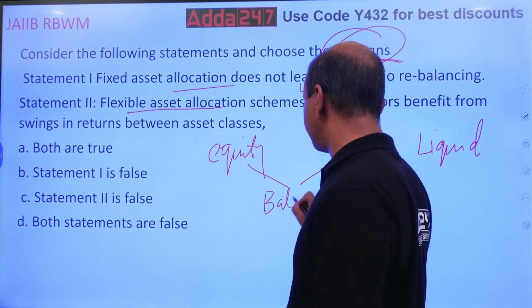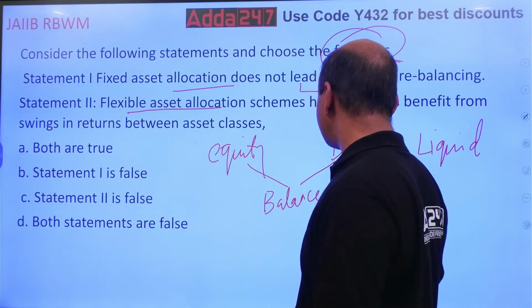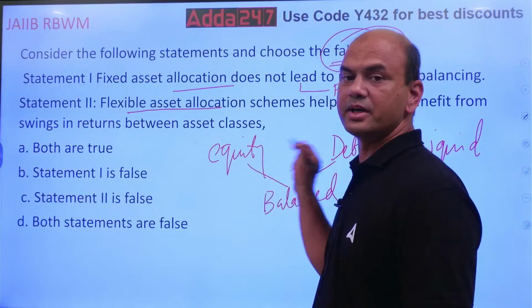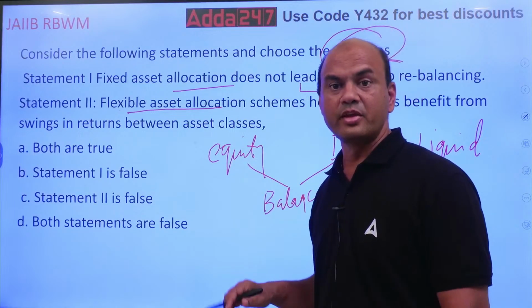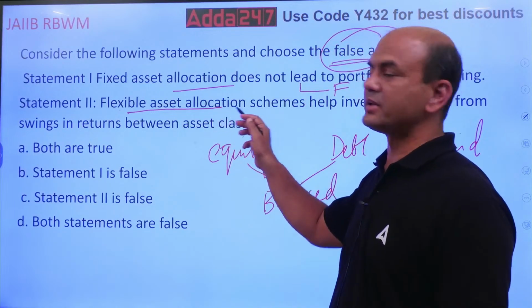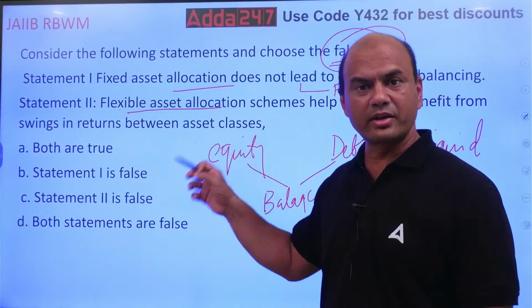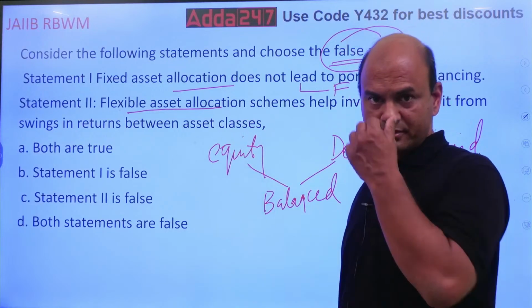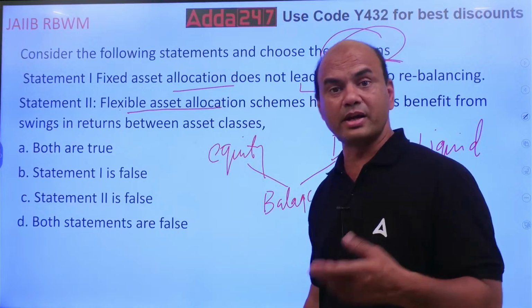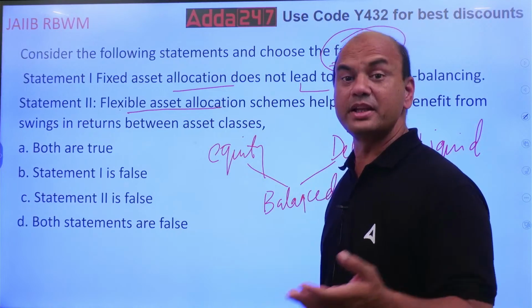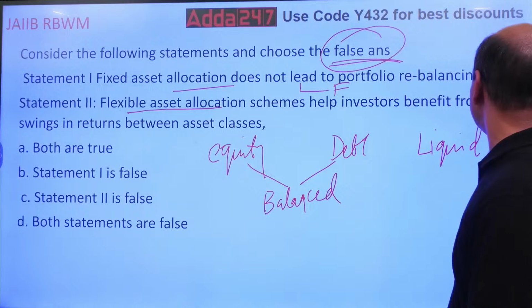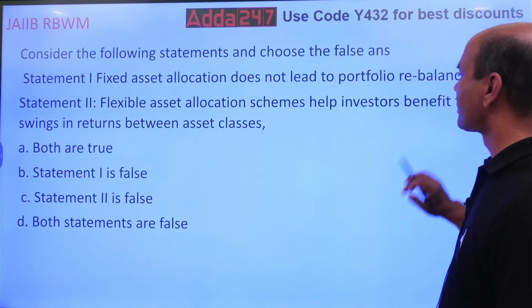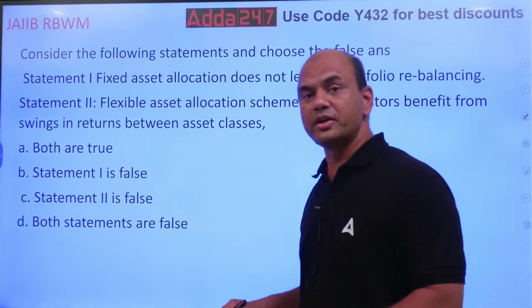Balanced. Means some part I'll invest in equity, some part I'll invest in debt. So this will give you the benefit, flexible asset allocation. Some part in equity, some part in debt. So this will give you better returns. Also there is one more option in insurance nowadays, the ULIPs.